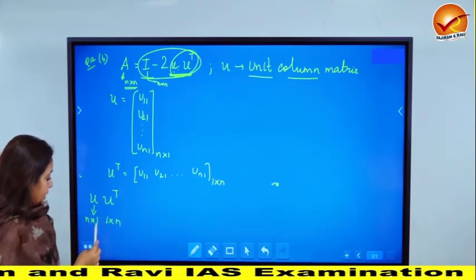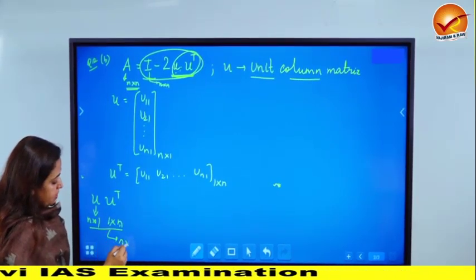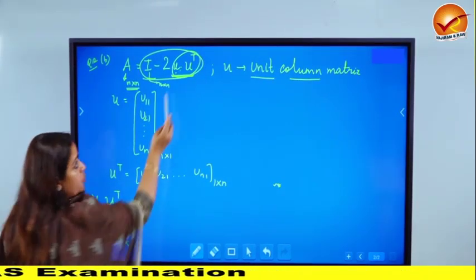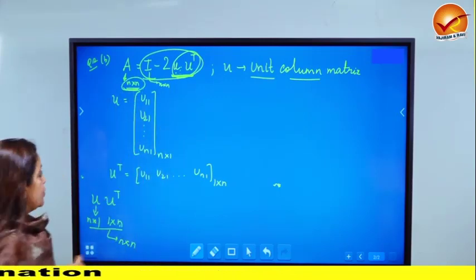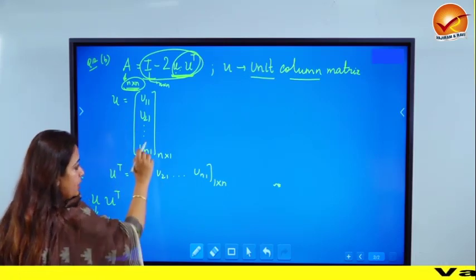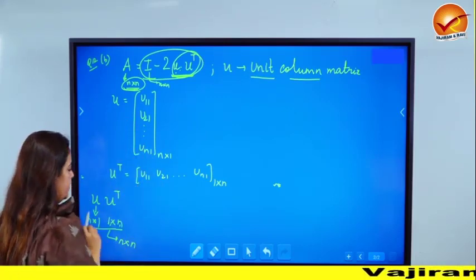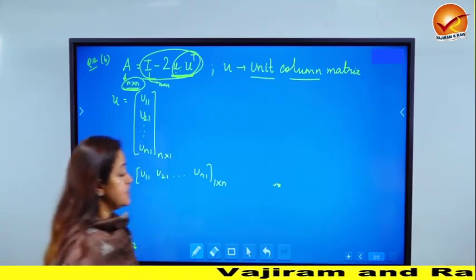So we can multiply n cross 1 with 1 cross n, and the resultant will be an n cross n matrix, which is perfect because we want the right hand side to be standing for an n cross n matrix. So that's why you have to introduce U in order to understand what is happening. So this is a column matrix, its transpose is going to be a row matrix, and the product is going to in return give you an n cross n matrix.